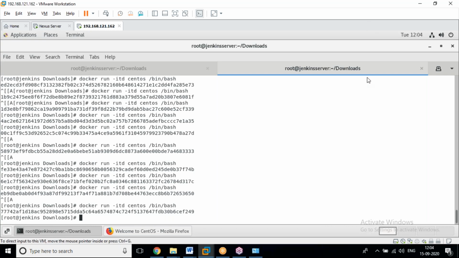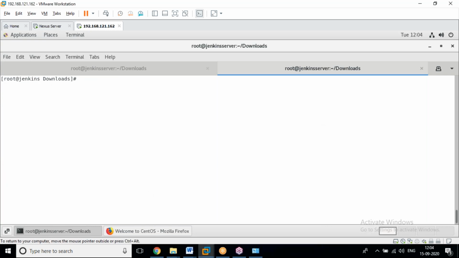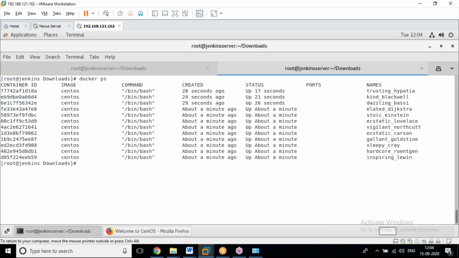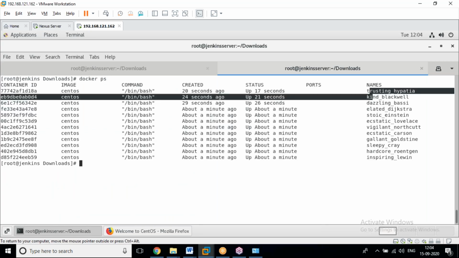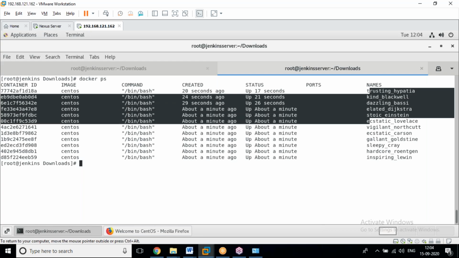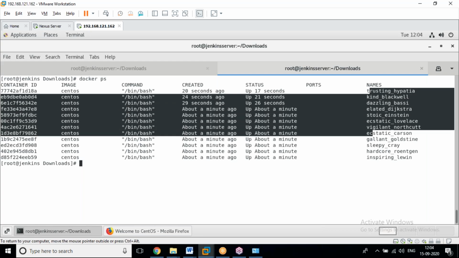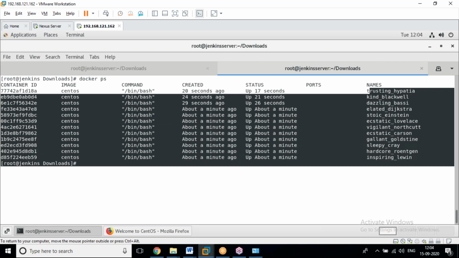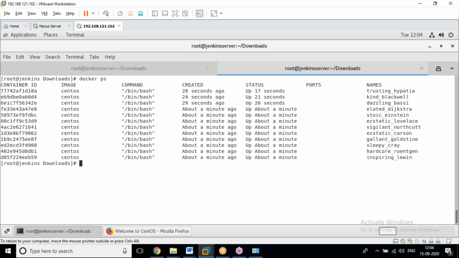Now see, how many containers like these VMs do we have? docker ps, you can count it. 1, 2, 3, 4, 5, 6, 7, 8, 9, 10, 11, 12 servers are there. 12 into 8, nearly 96 GB RAM we are going to utilize. You can choose or take whatever you want randomly.